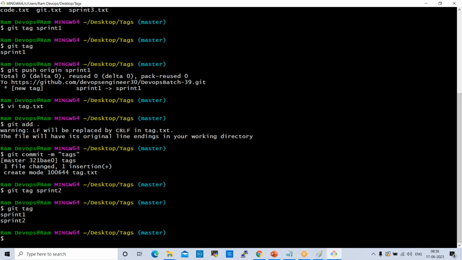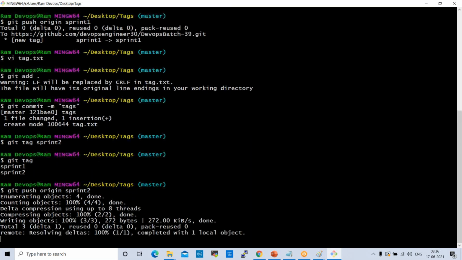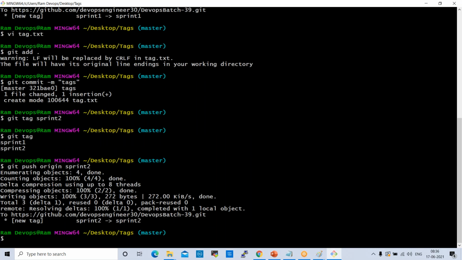Now we can push this tag to the remote repository, GitHub, right? Git push origin sprint2. Yeah, it is pushed to GitHub.